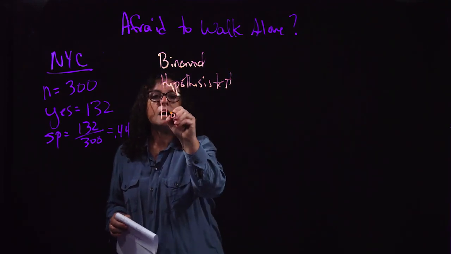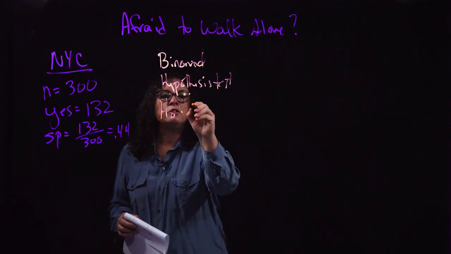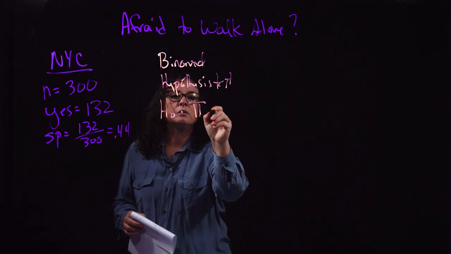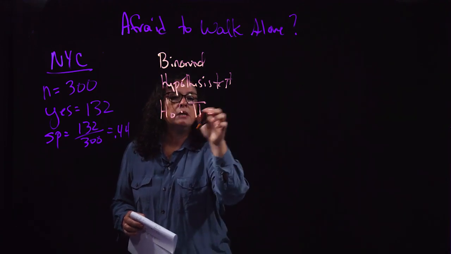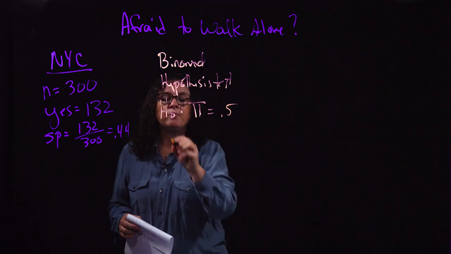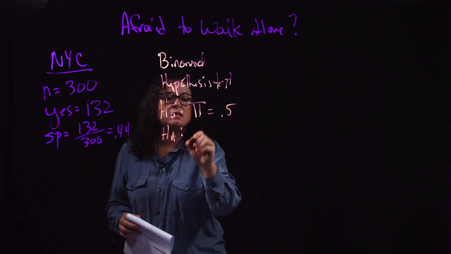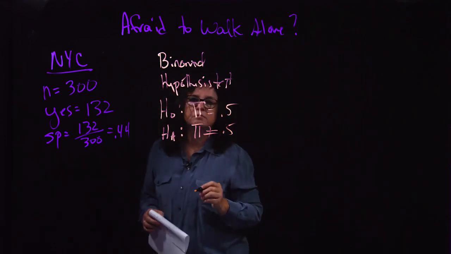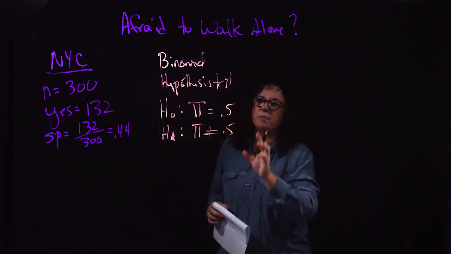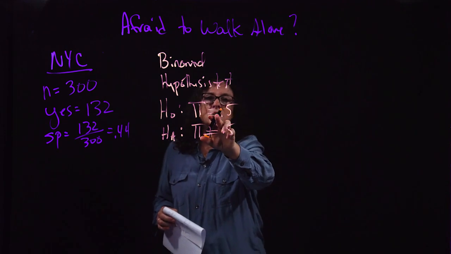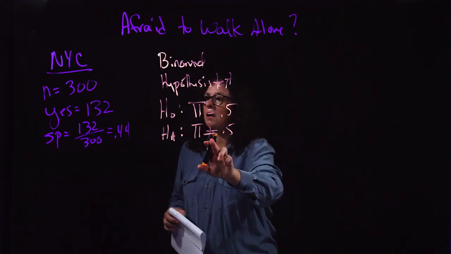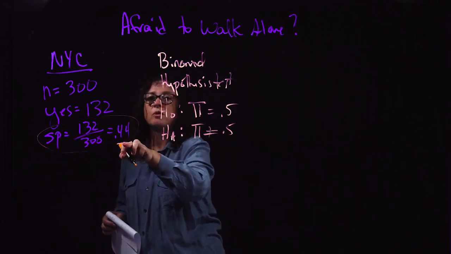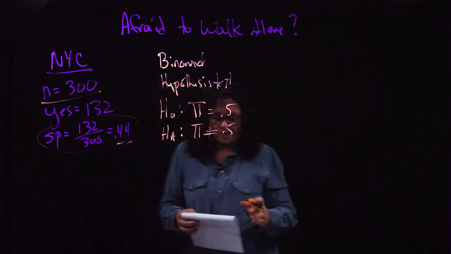Or in other words, my null hypothesis is, could the truth, remember, I've got a Greek letter, Greek letters mean truth, could the truth be a half, or 0.5? My alternative is simply going to be that it is not a half. So I've got a binomial hypothesis test. This is my null and alternative hypothesis. I've got my sample data here of 0.44 for my sample proportion and n of 300.